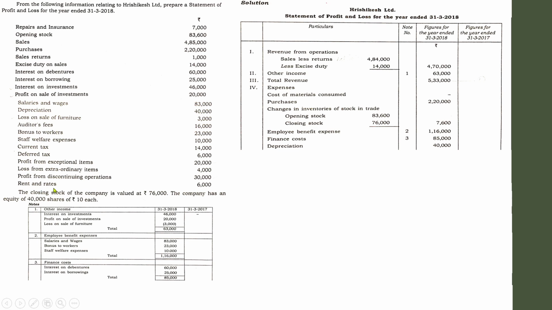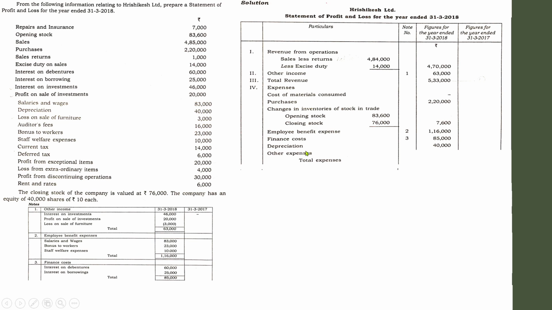Rent and rates, we have discussed that. So where do these items come? After preparing various heads as per the format, if you still find any items you couldn't include in any of the heads, they can be included under the next head, that is known as other expenses.